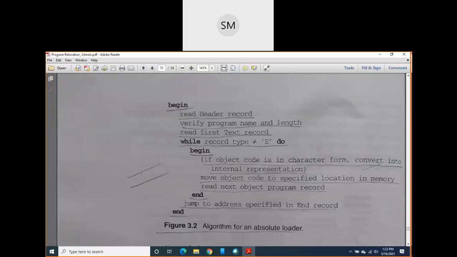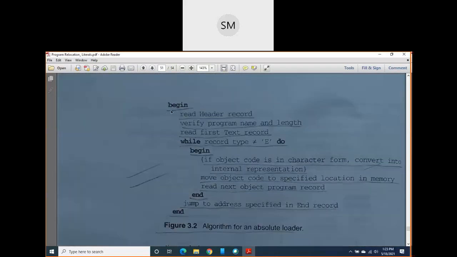Now we are going to see one algorithm for this absolute loader. A very simple and small algorithm. This may be asked in your exam: write an algorithm for absolute loader. You may be asked for 4 or 6 marks. So it is very simple. What it is doing, just observe here.